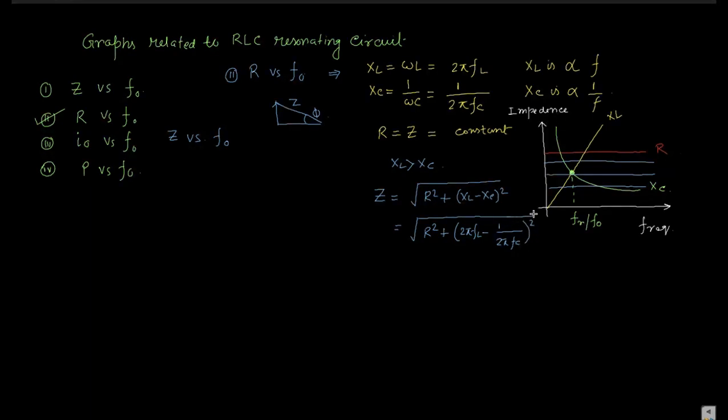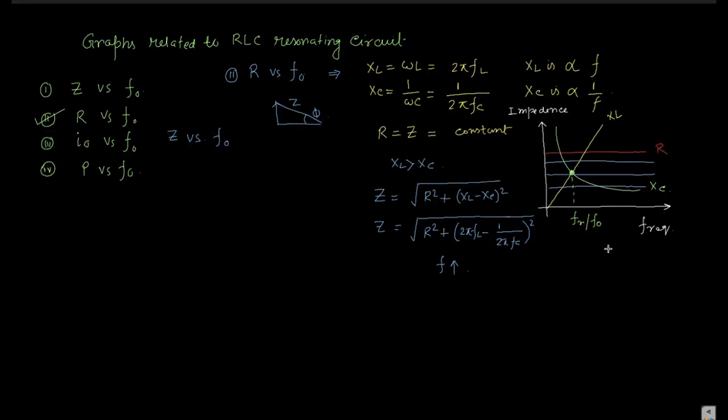Now you increase the frequency. If the frequency is increased, then 2 pi FL, that is XL, increases and XC decreases.